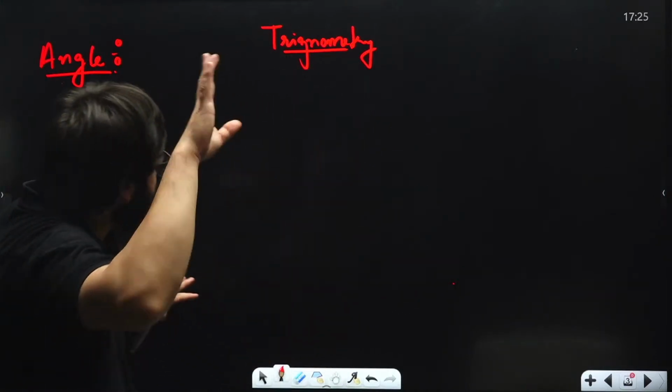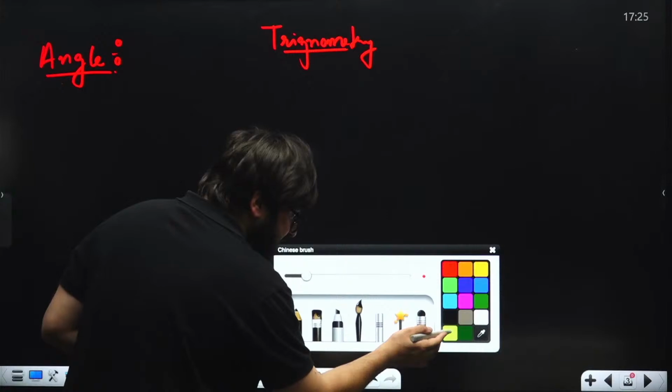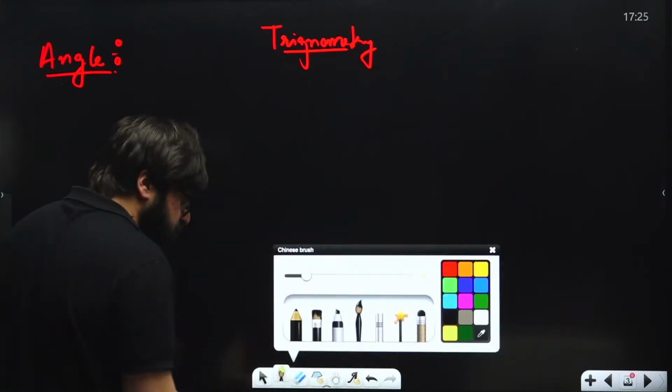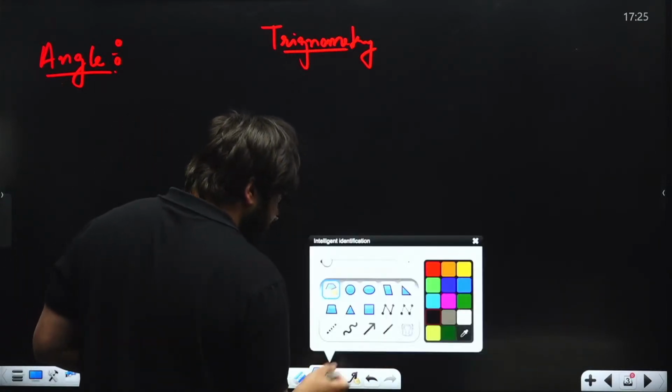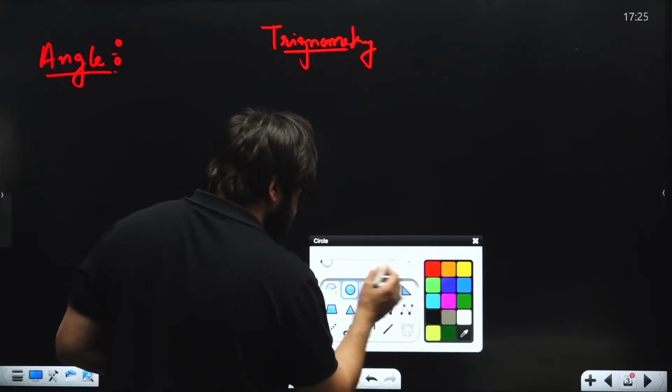Now, guys, listen to me very carefully. When it comes to the angle, how we are supposed to define angle, that I will be telling you in this particular case.